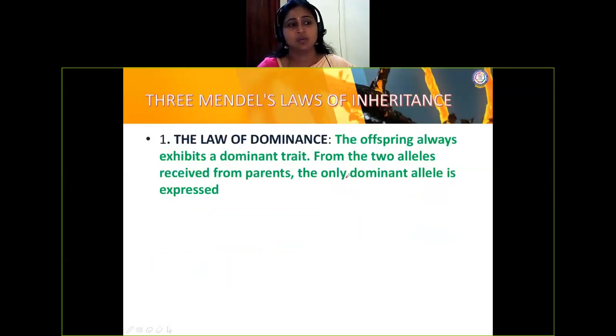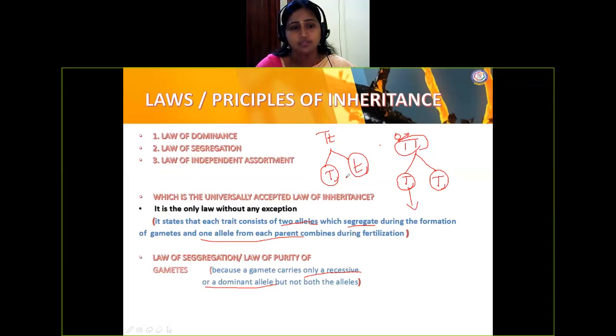Next, what is the law of dominance? The law of dominance says only the dominant character will be seen in the F1 generation. What about the other character? Here, capital T and small t is a heterozygous condition. Both characters are there, capital T and small t. But in the F1, the first generation offspring, it will have only the dominant character, even though it has the recessive character.